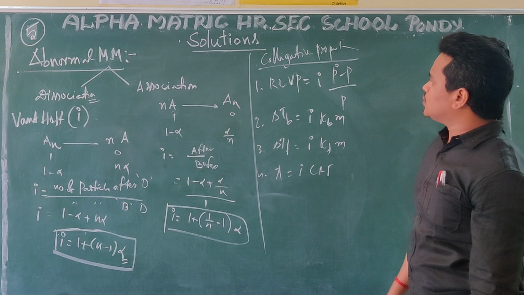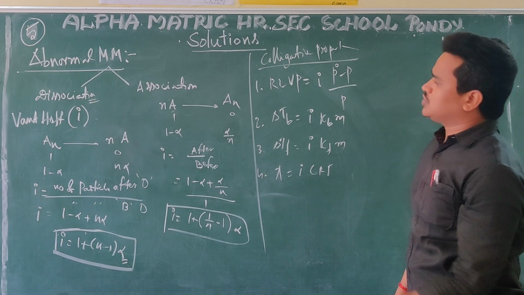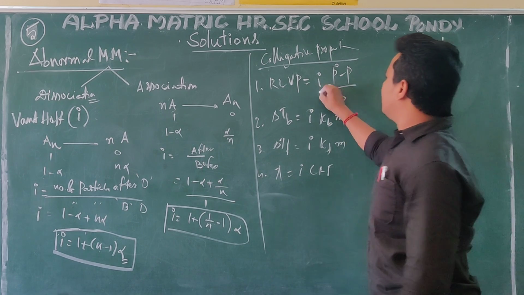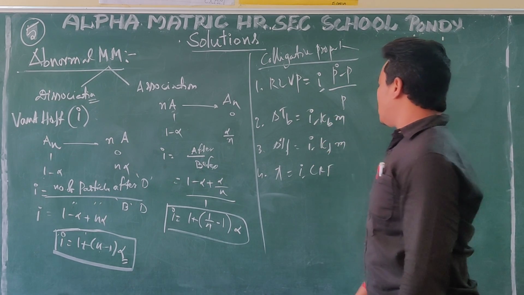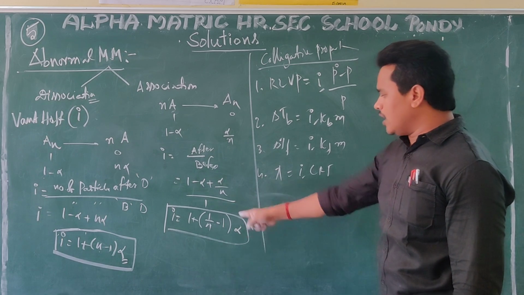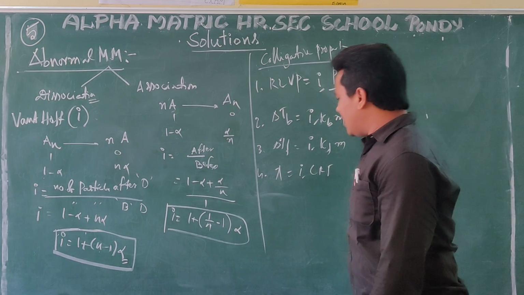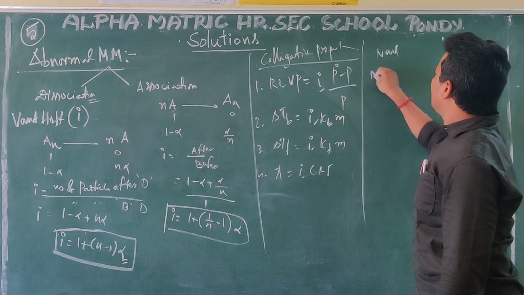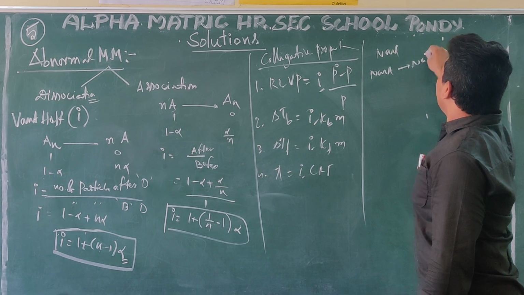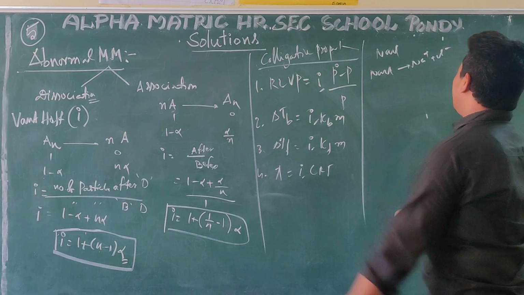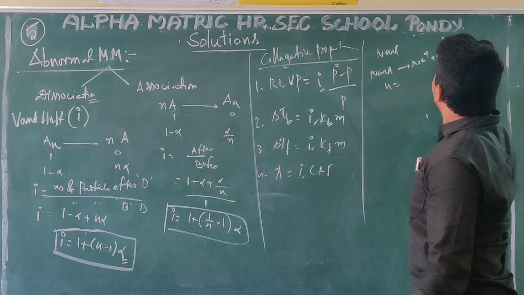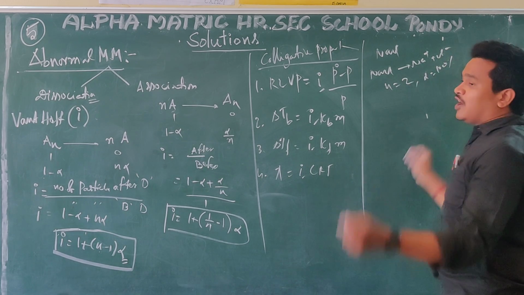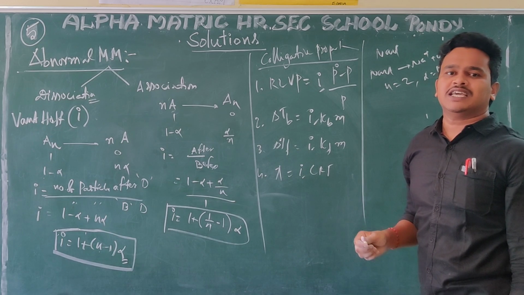Like that, this is association and dissociation. After dissociation, all the colligative properties equations are corrected by inserting i. So the i value, how can you find out? Based on n value and alpha value. For example, what is i for NaCl? How can I find out the i value? NaCl gives Na plus, Cl minus. Here n value will be 1 plus 1, 2. For NaCl, alpha value is 100%. Take it as 100% because NaCl is a strong electrolyte.